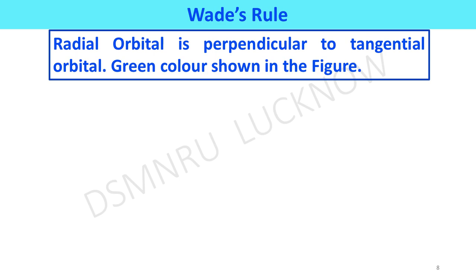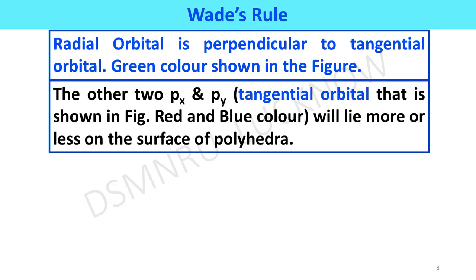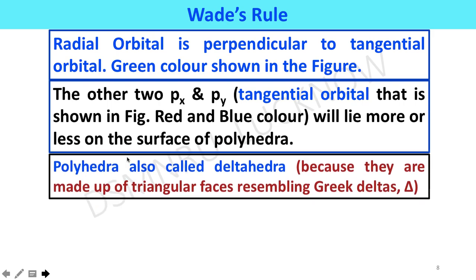The radial orbital is perpendicular to the tangential orbitals. In the figure it is shown in green color. The other 2, px and py tangential orbitals, shown in the figure in red and blue color, will lie more or less on the surface of the polyhedra.